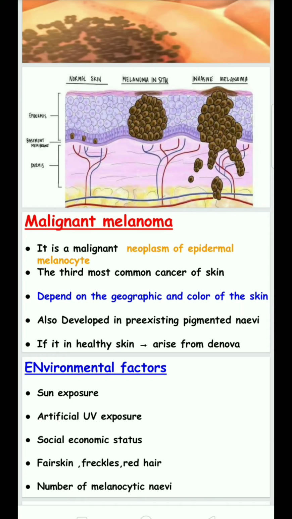It can also develop in pre-existing pigmented nevi, such as blue nevi, which may lead to melanoma. If it arises in healthy skin, it arises de novo.